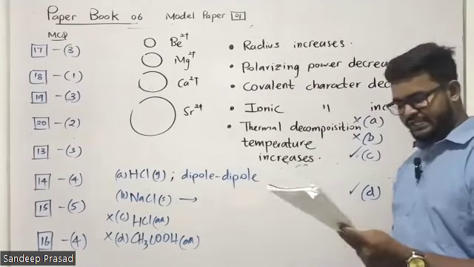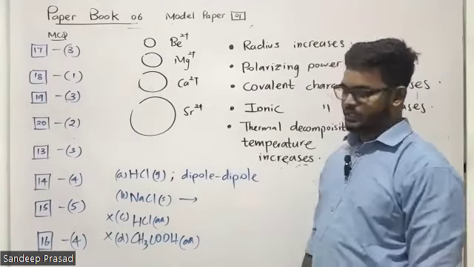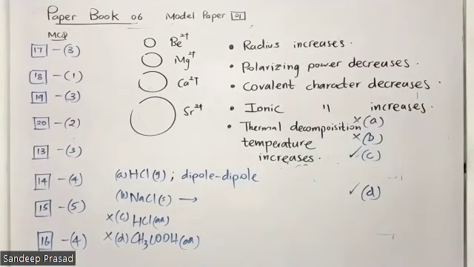Right. Now we can go for the last 10 questions. Tell me quickly if you have any doubts. We have discussed 20 questions. Do you have any doubts?